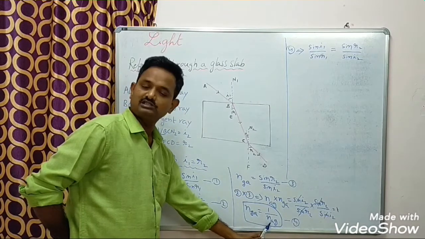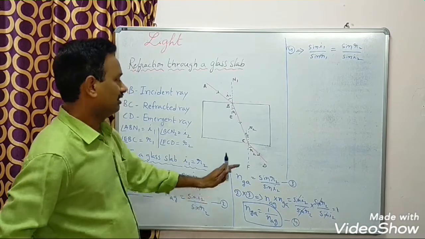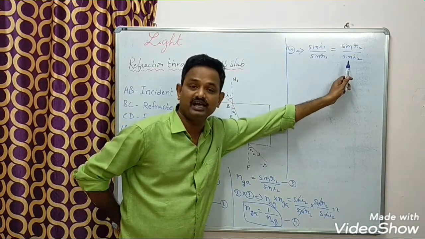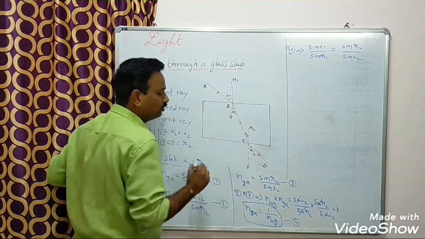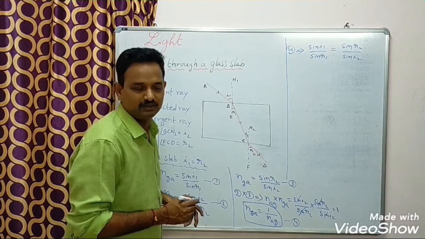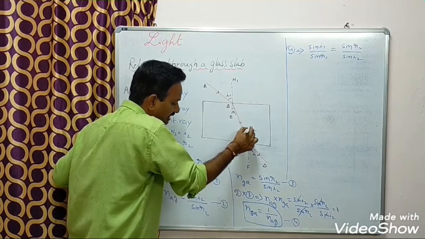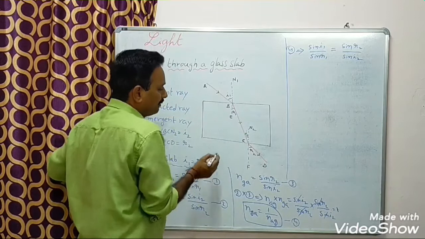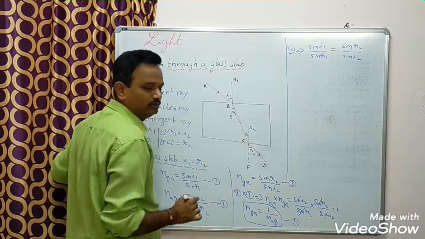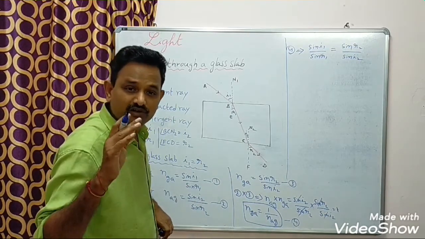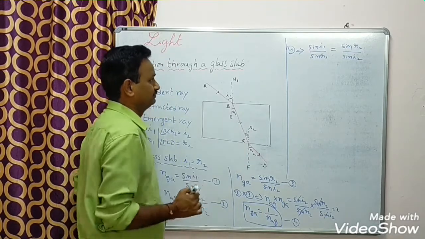Then 1 by refractive index of air with respect to glass means, from equation 2, if I write this one in reciprocal, I will get sin R2 by sin I2. Here if you observe, R1 and I2 are interior angles. If you consider N1E and N2F are parallel lines, BC is the transverse. Due to that, R1 and I2 are interior angles, so for transverse condition, interior angles are equal. So here R1 equal to I2.